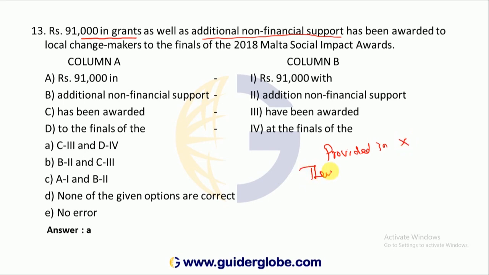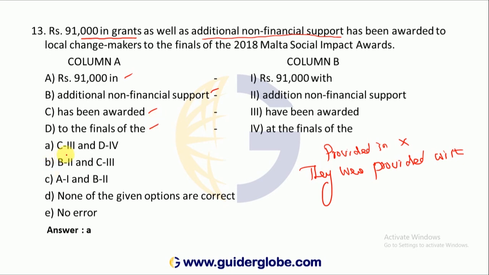They are provided with facilities, provided with grants. That means 91,000 in grants. Next, C3. Just listen. Here: 91,000 in grants. Additional non-financial support has been awarded to the finals of the.